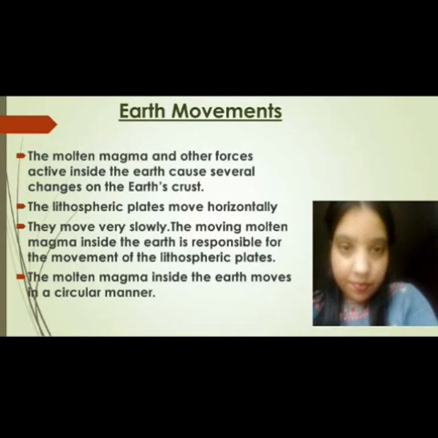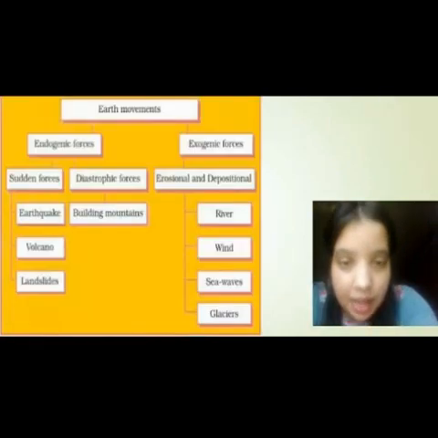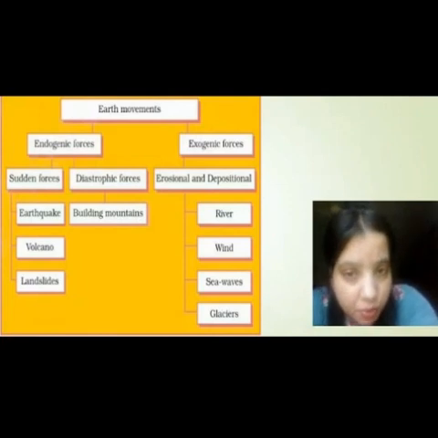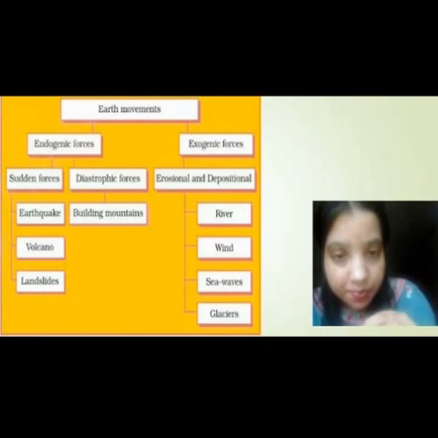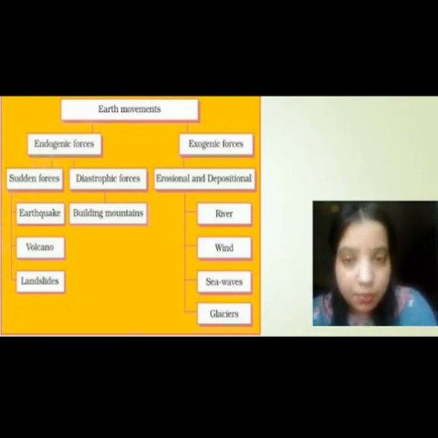Now our next topic is Earth movements. Students, there are two types of movements of earth: endogenic forces and exogenic forces. First we will understand endo and exo. Endo means when earth exerts the forces inside. When earth exerts the force inside, that is endogenic forces, and when earth exerts the force outside, that is exogenic forces.